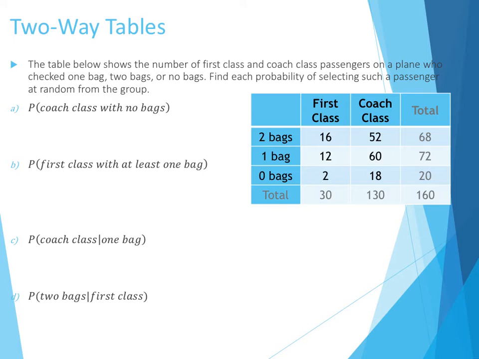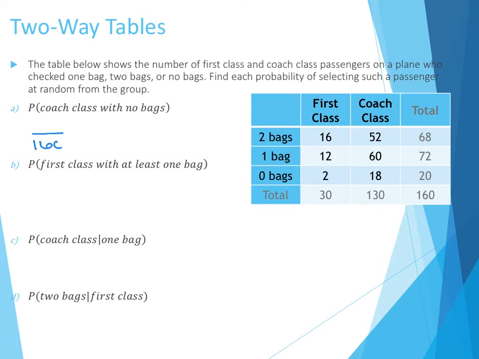So our first question, what's the probability of getting coach class with no bags? So we want to figure out, we're talking out of which people. I always like to start with what is my full set of outcomes. And here, coach class with no bags, I'm just selecting them from the whole group.